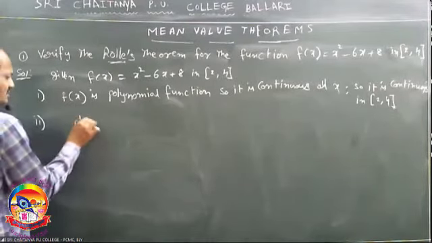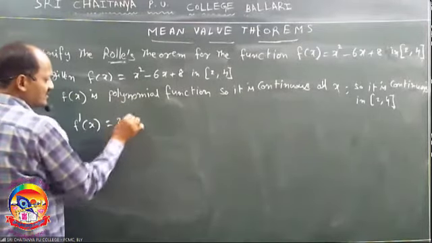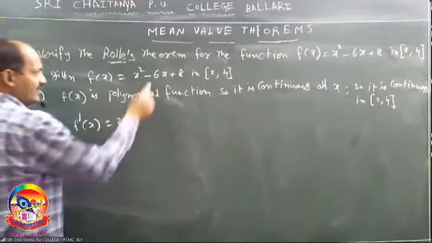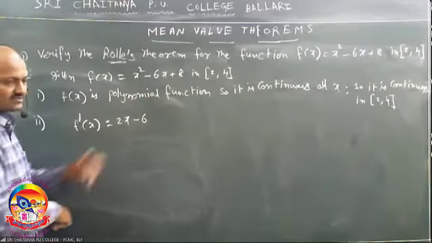What is the derivative of the given function f of x? Derivative of x square is 2x. Derivative of 6x is 6. Derivative of a constant is 0. So f dash of x equals 2x minus 6.